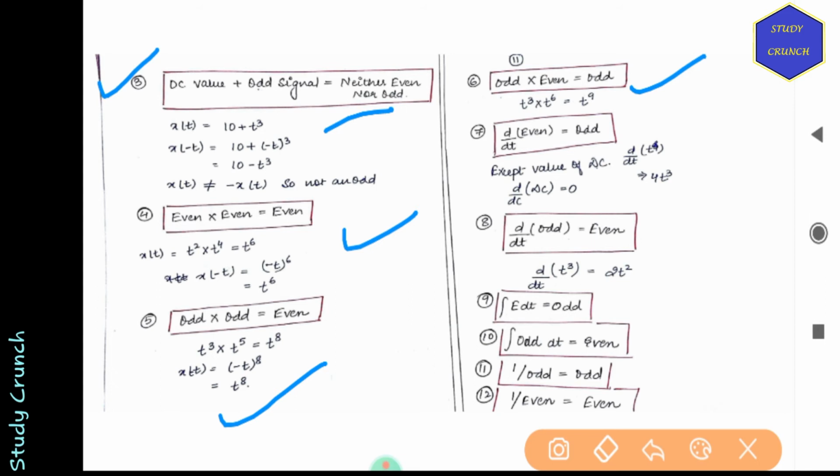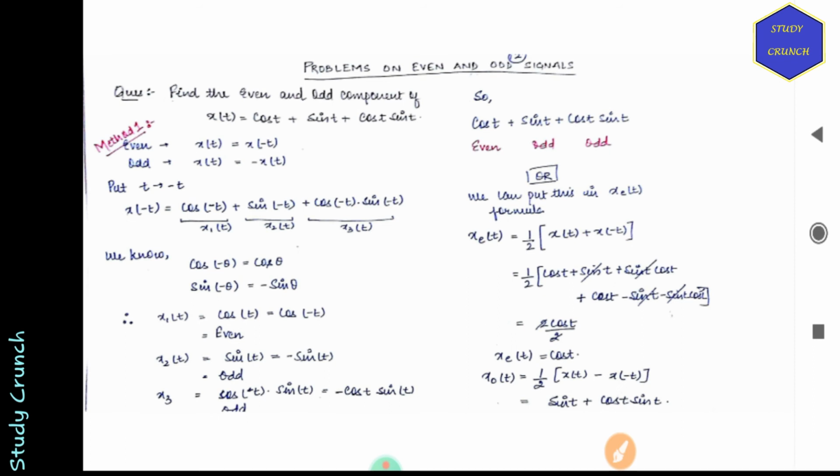If we have differentiation of even, that will be odd. But if we have differentiation of any DC value, that will become 0. Then d by dt of odd signal is even. Integration will be odd. If we have integration of even signal, that will become odd. If we have integration of odd, that will be even. If we have 1 by odd, that will be odd. And if we have 1 by even, that will be even. So these are the properties of even and odd signals.